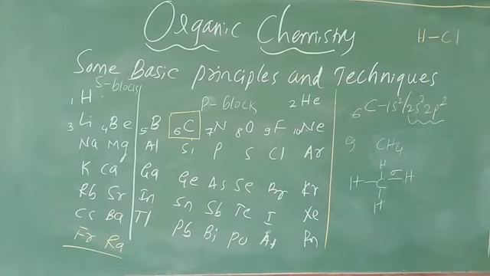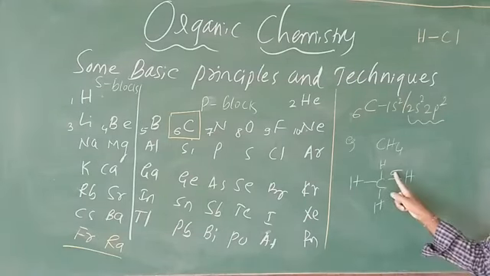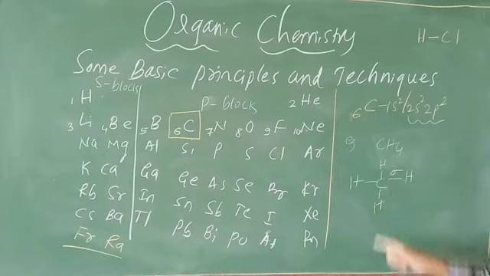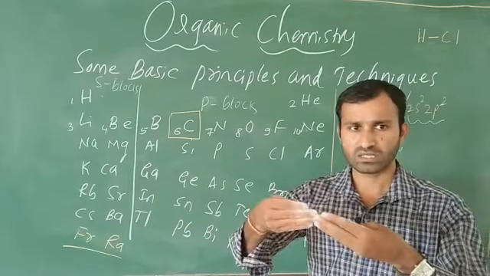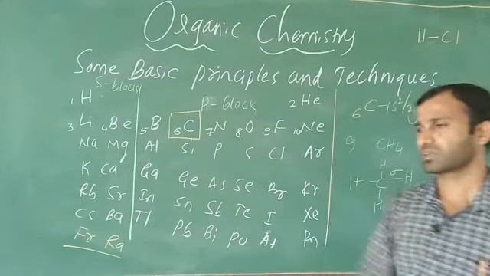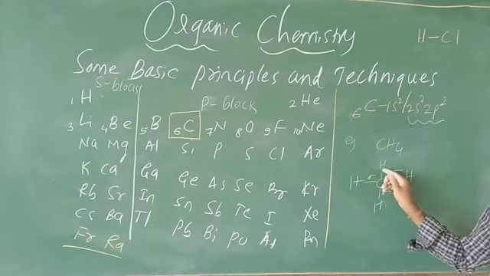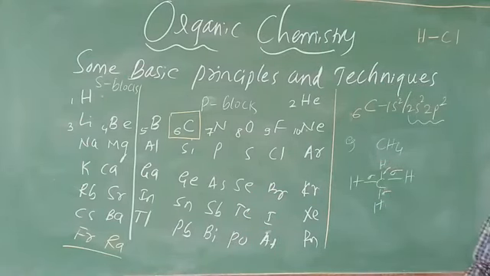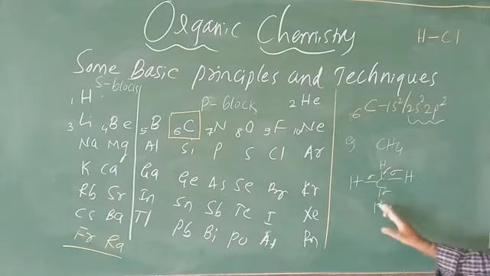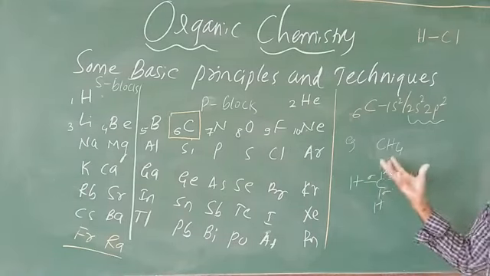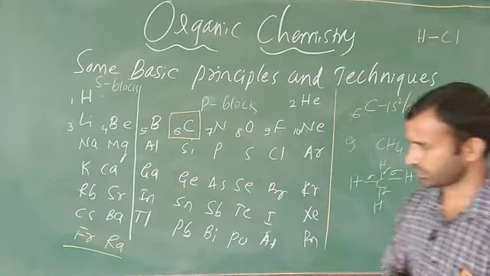In this case carbon is there, and in this case hydrogen is there. Here there is a formation of a sigma bond. I will tell you later what a sigma and what a pi bond is. Head-to-head overlapping is sigma. Side-by-side overlapping is called pi. In this case sigma, sigma, sigma, sigma. How many sigmas are there? 4 sigmas are possible. This is the basic fundamental of carbon.